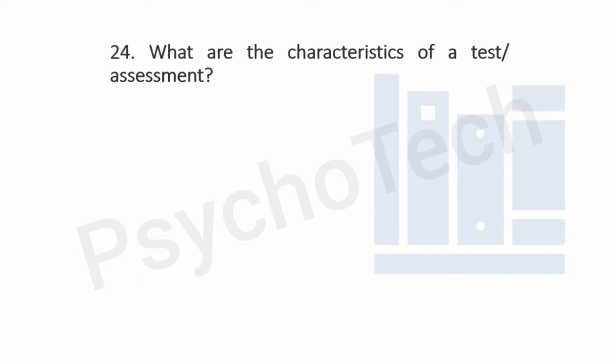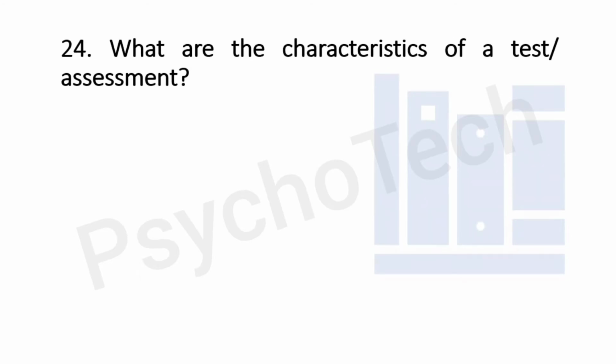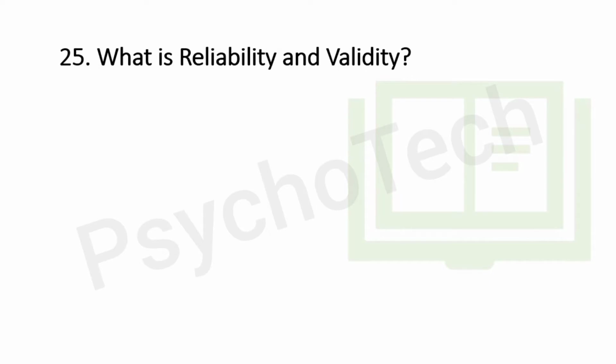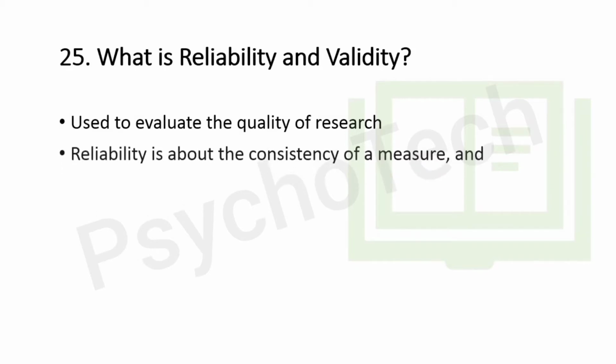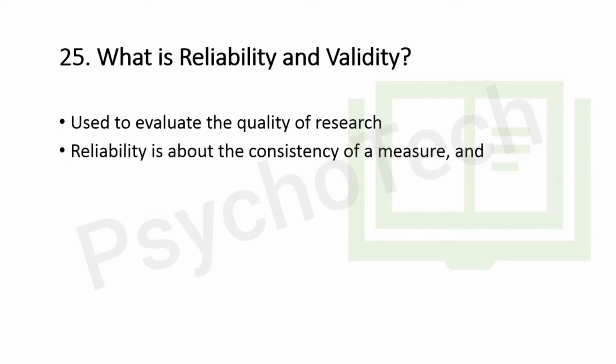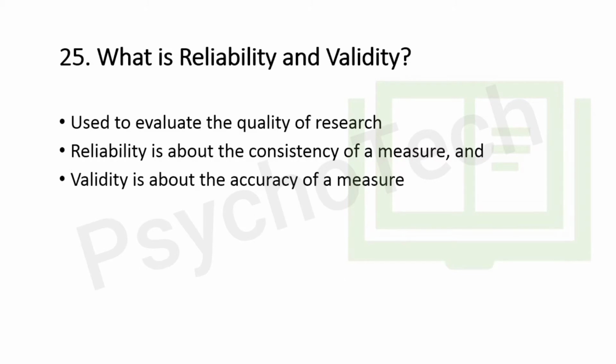Next question is, what are the characteristics of a test or assessment? So there are 4 basic characteristics, which are validity, reliability, objectivity, and norms. Next question is, what is reliability and validity? So reliability and validity are concepts which are used to evaluate the quality of research. They indicate how well a method, technique, or test is measuring something. Reliability is about the consistency of a measure, and validity is about the accuracy of a measure.